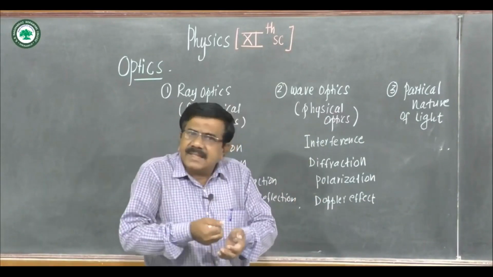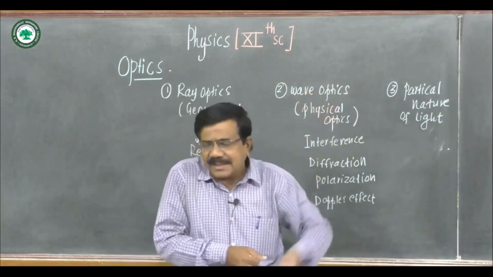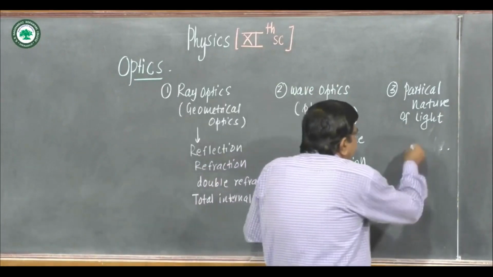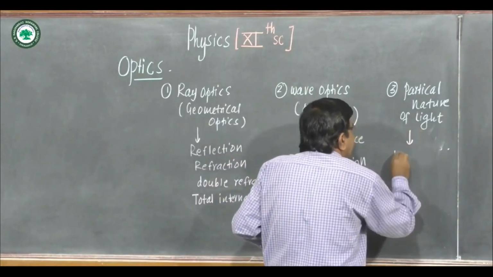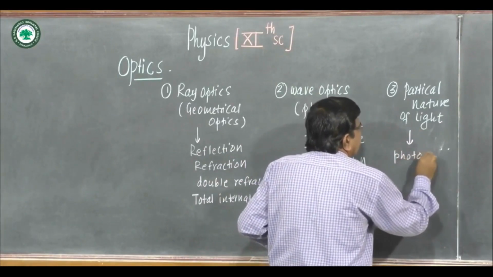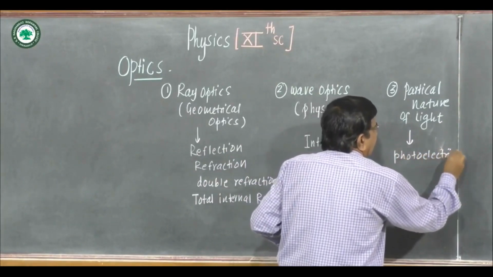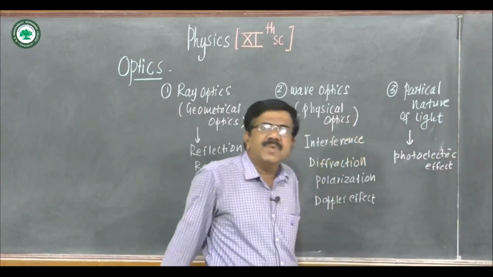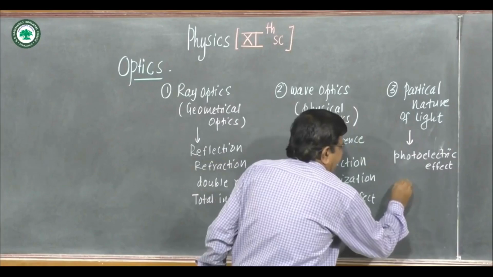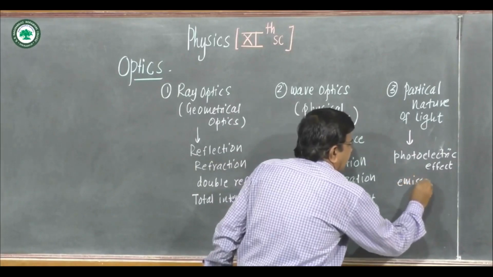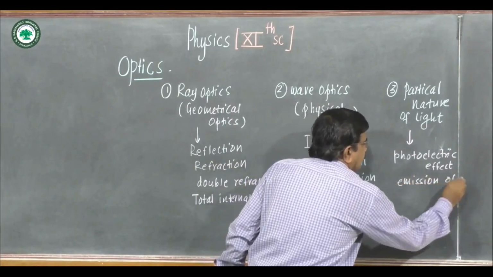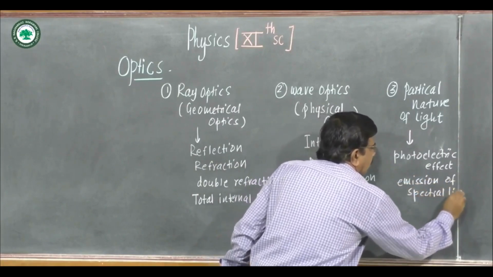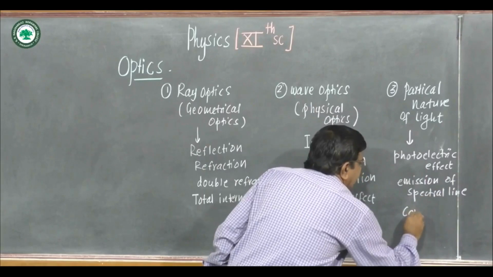Some phenomena related to light are associated with the particle nature of light, such as the photoelectric effect, emission of spectral lines, and Compton effect.